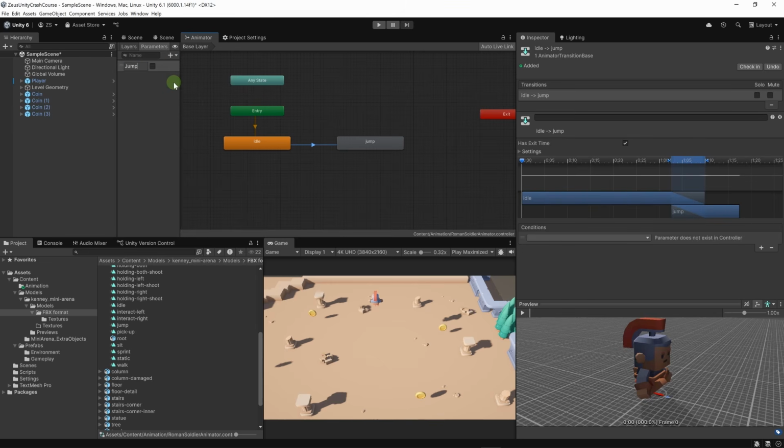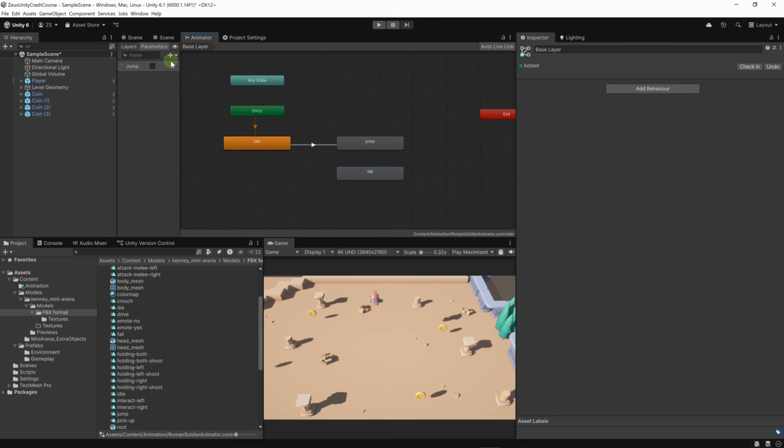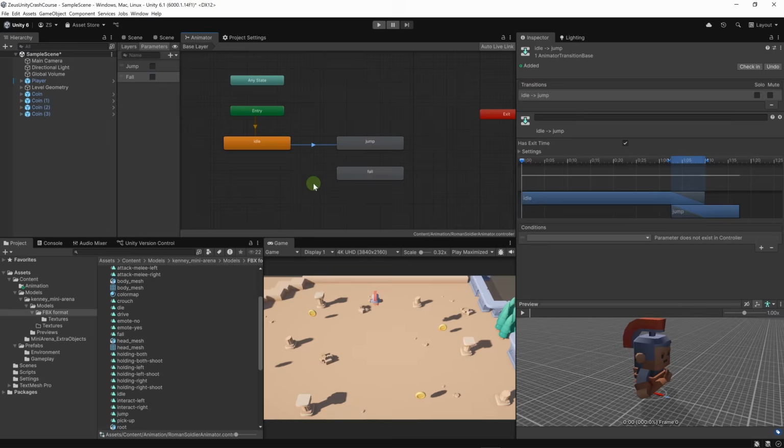Let's call it jump, and we also have a falling animation, which is good. Here it is, fall. Let's drag and drop it on our animator, and for falling, let's add another boolean, fall. And for this transition, let's set the condition that jump is true. We can choose whether it's true or false, and we can uncheck has exit time, because this transition needs to work as soon as jump is set to true.